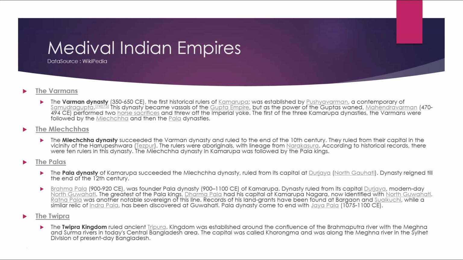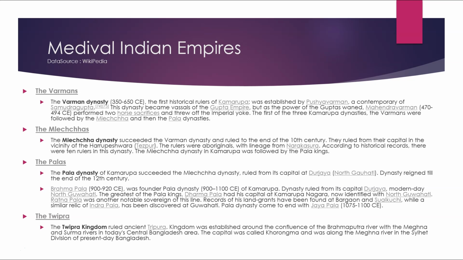The greatest of the Pala kings, Dharmapala, had his capital at Kamrupanagara, now identified as northern Guwahati. Ratnapala was another notable sovereign of this line. Records of land grants have been found at Bargaon and Sualkuchi, while a similar relic of Indrapala has been discovered at Guwahati. The Pala dynasty came to an end with Jayapala, 1075 to 1100 CE.